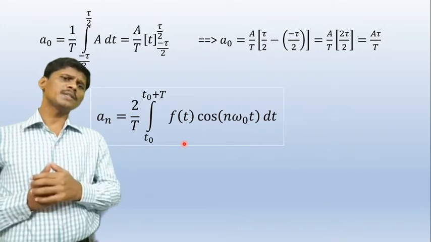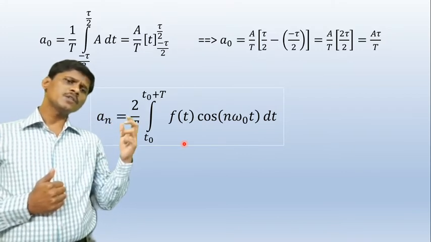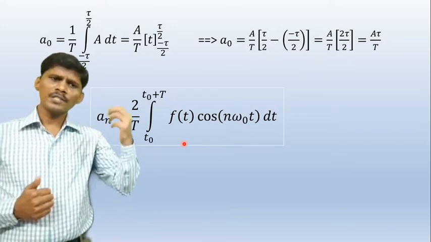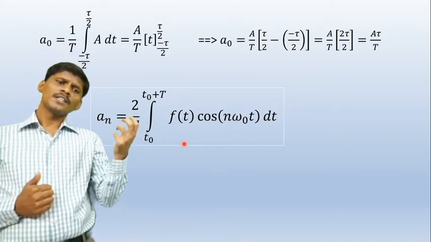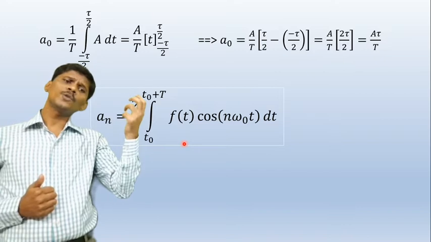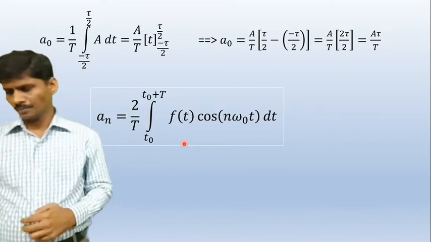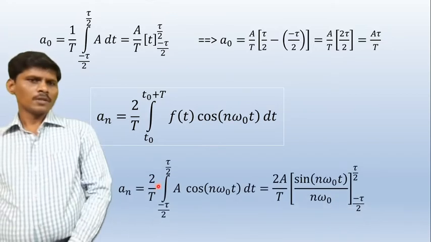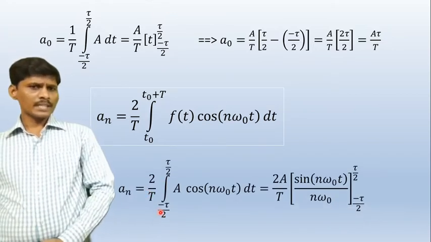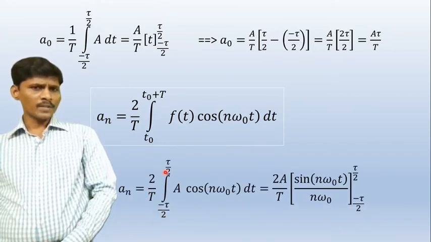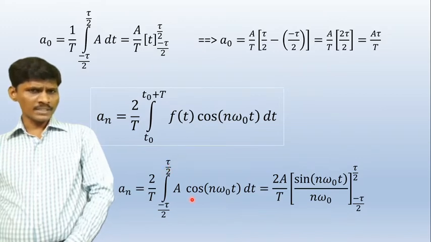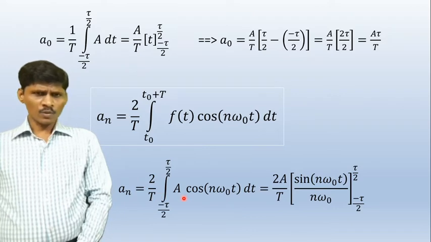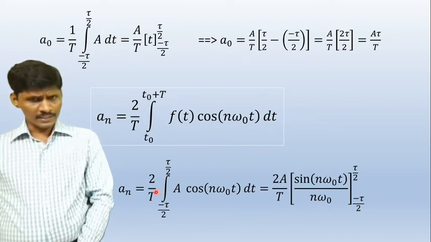The function f of t is A for t from minus tau by 2 to plus tau by 2, and f of t is equal to 0 for t from tau by 2 to 3 tau by 2. Therefore, an is equal to 2 by capital T integral from minus tau by 2 to plus tau by 2 of A cos of n omega naught t dt. A is constant, so it is written before the integration.